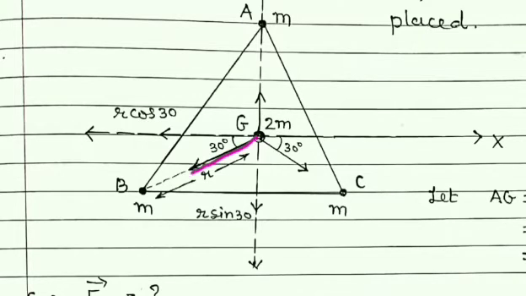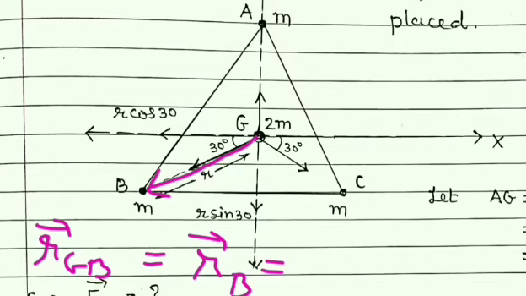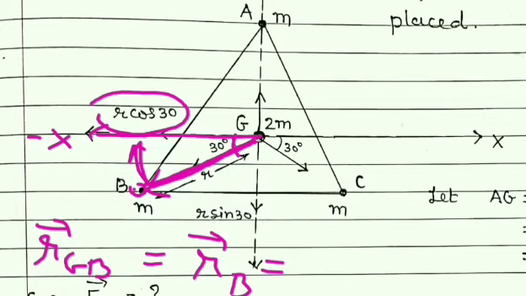This is vector rGB, and we know that rGB is equal to rB, means it is the position of this point B. Now this vector makes an angle of 30 degrees with the x-axis, but this is the negative direction of the x-axis, and so its x component will be r cos 30, and its y component will be r sin 30.